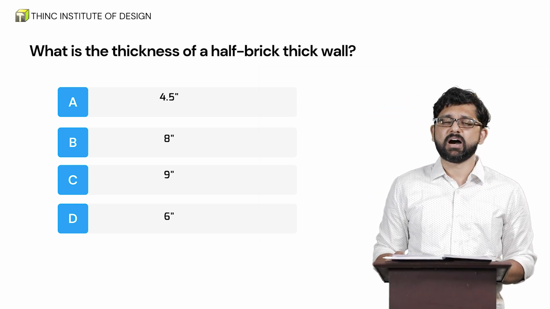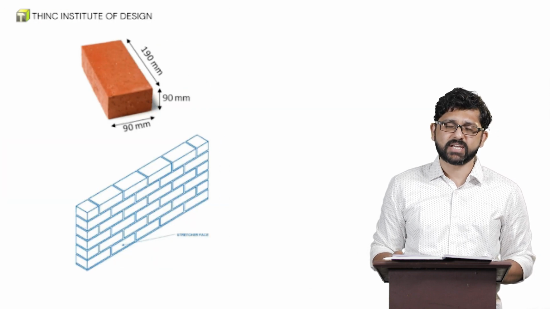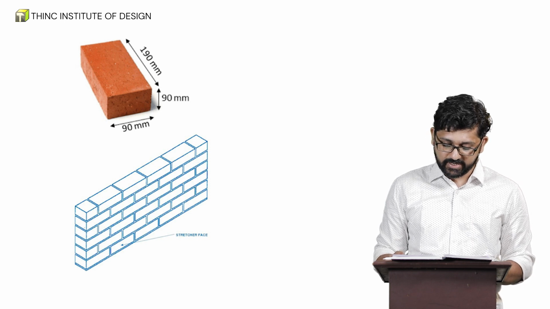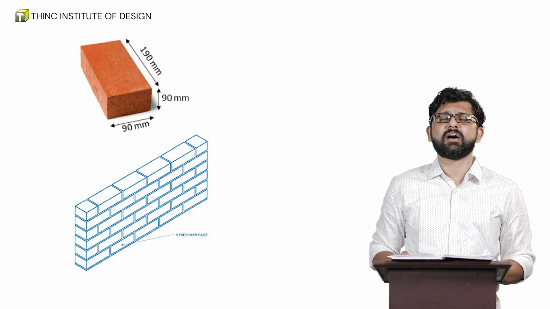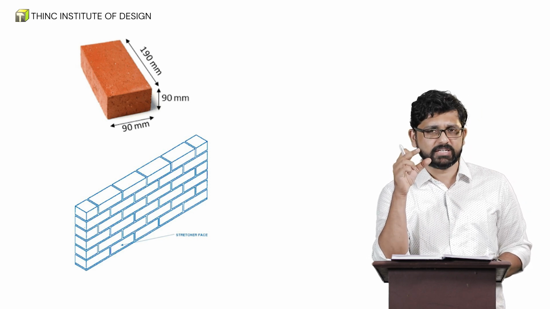To know about the size of a half brick thick wall, we need to initially know about the standard size of a brick. The standard size of a brick, as shown in the figure, is 190 mm by 90 mm by 90 mm. When we are talking of the half brick thick wall, we are talking of the 90 mm thickness of the single brick.